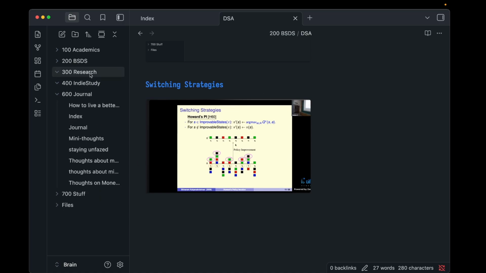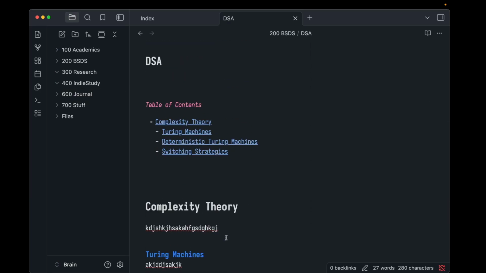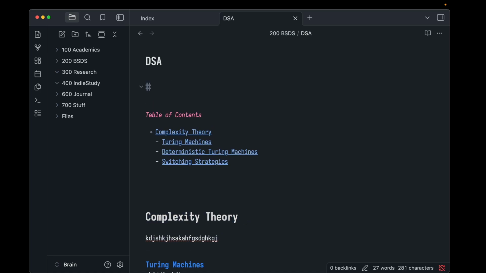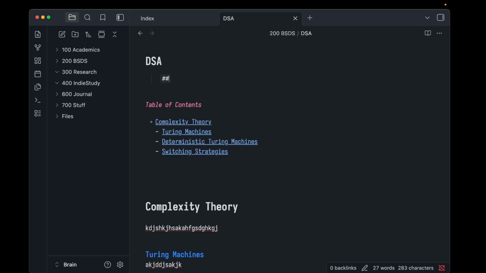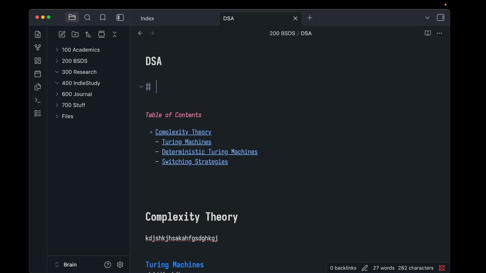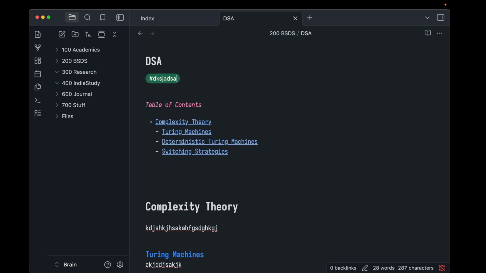I still have to explore some of the stuff, like tags for example. I haven't used any tags here, but I think tags are a great way. So I can just put a tag here. Did I forget how to put a tag? Yeah, like cs, right?